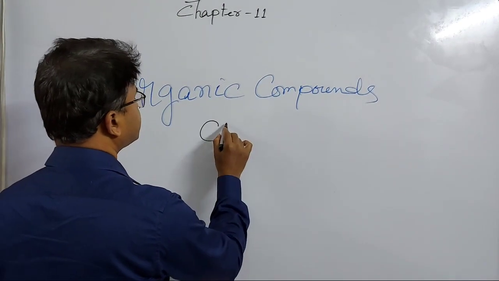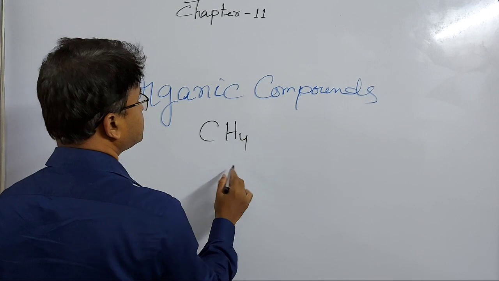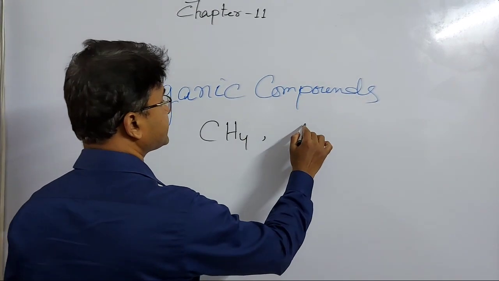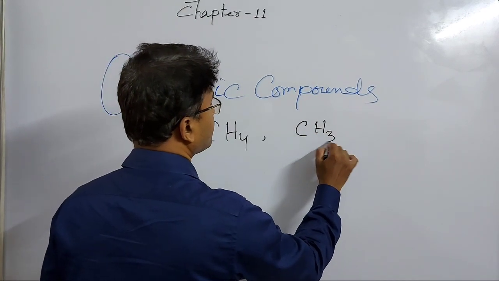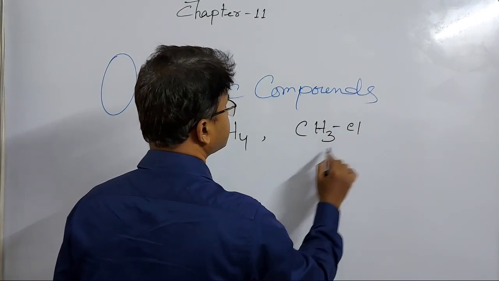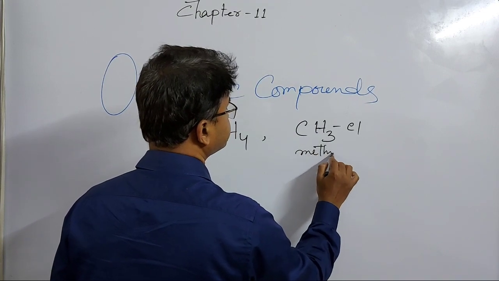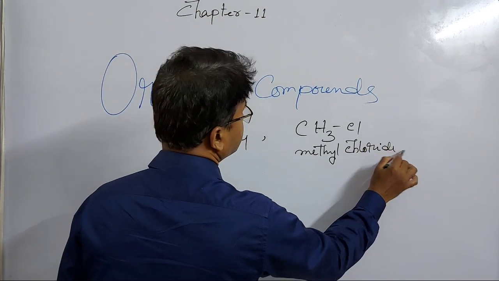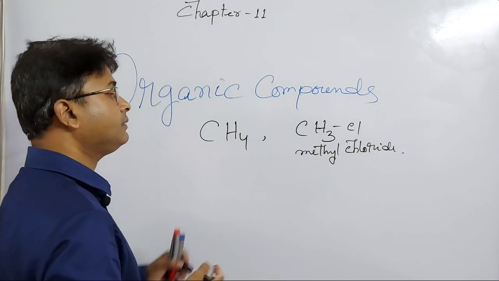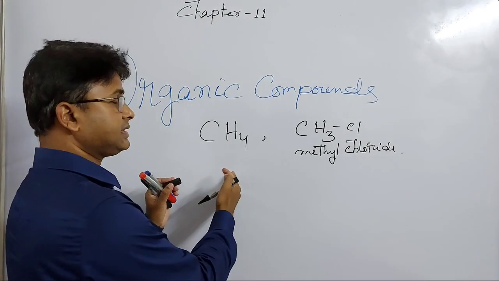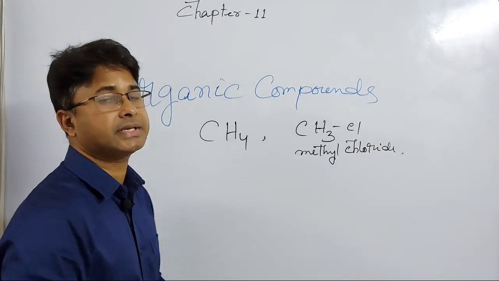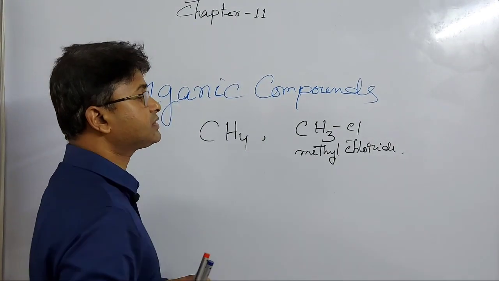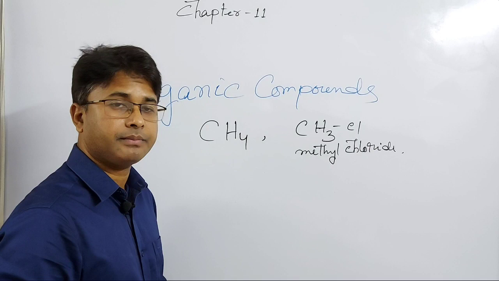If you consider methane, CH4, this is a hydrocarbon, and if one hydrogen atom of methane is replaced by chlorine, then it is methyl chloride. Methyl chloride is a derivative of methane. I mean, as methane is a hydrocarbon, methyl chloride is a derivative of a hydrocarbon. That's why methane and also methyl chloride are organic compounds.